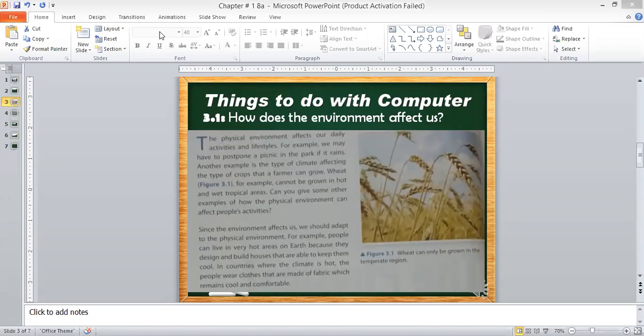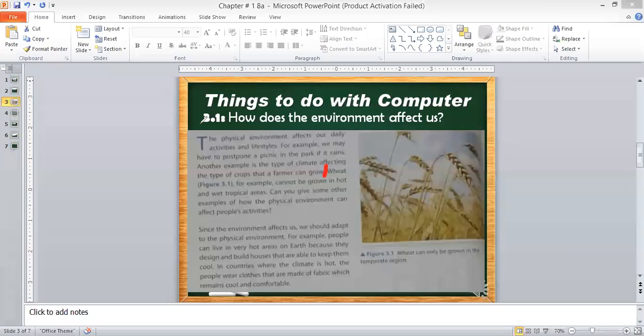Now this time Yusuf will read. Yusuf, you can start reading from the word wheat. Let me tell you from where, from here. Start reading. Wheat, figure 3.1, for example, cannot be grown in hot and wet tropical areas. Can you give some other examples of how the physical environment can affect people's activity? Wait, Yusuf.